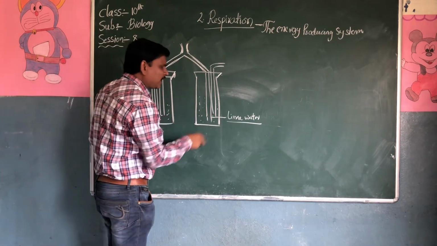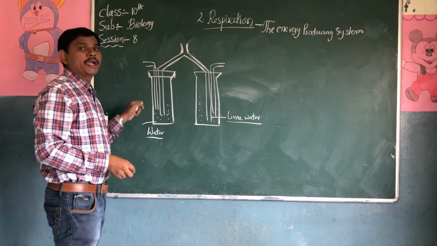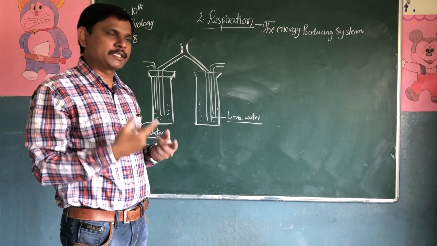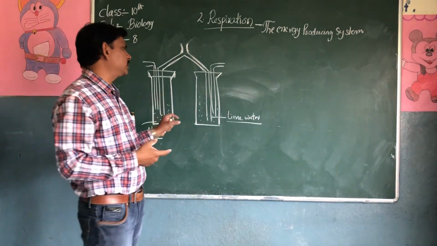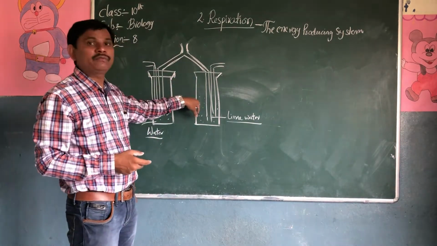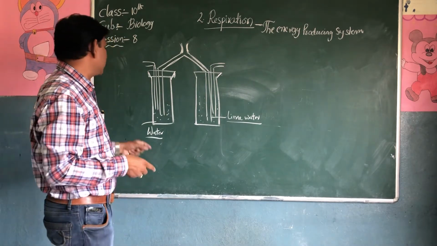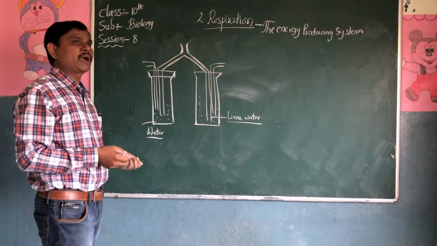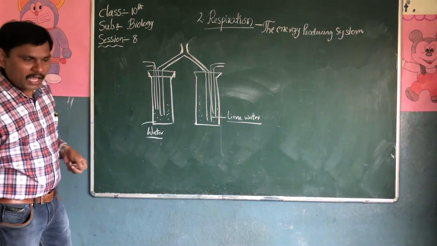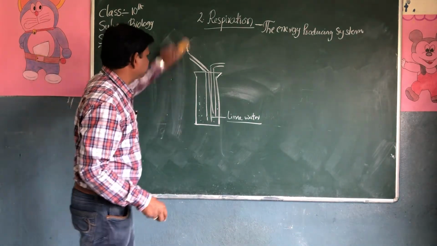If it is carbon dioxide, this lime water will convert it into a white precipitate. If the lime water is converted into a precipitate, then we consider it is carbon dioxide. When carbon dioxide mixes with the lime water, it will convert it into a white precipitate. Thus, this water cannot convert it into a white precipitate. So, this is an example that exhaled air contains carbon dioxide.